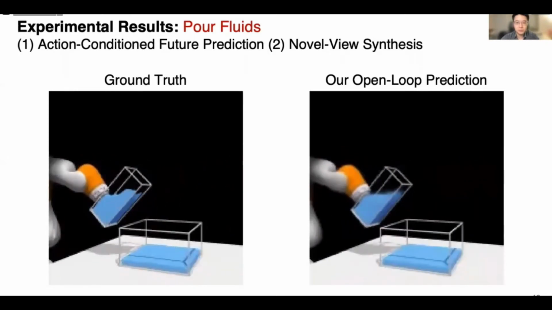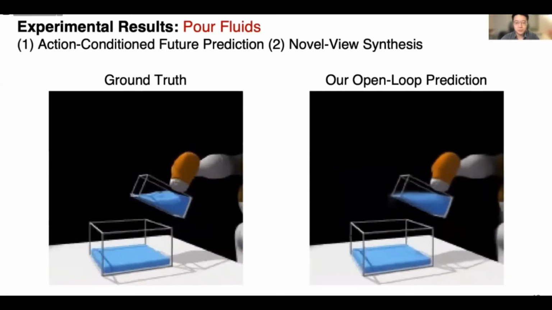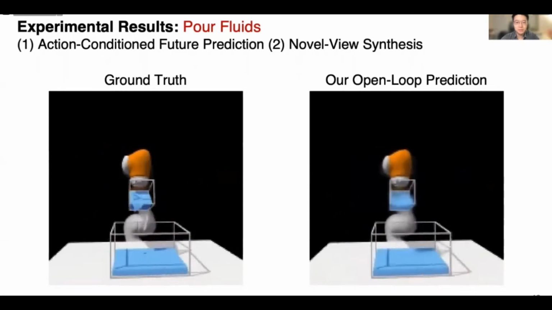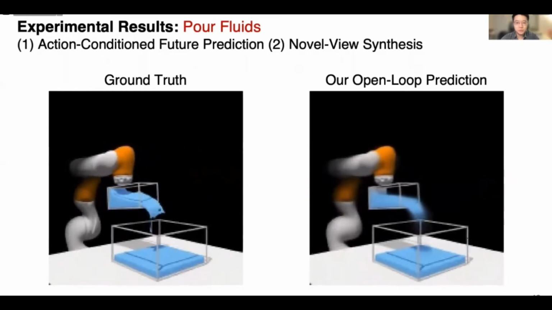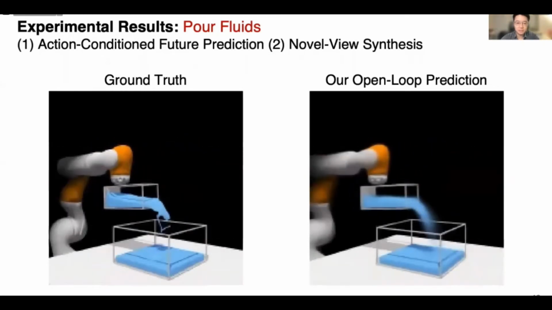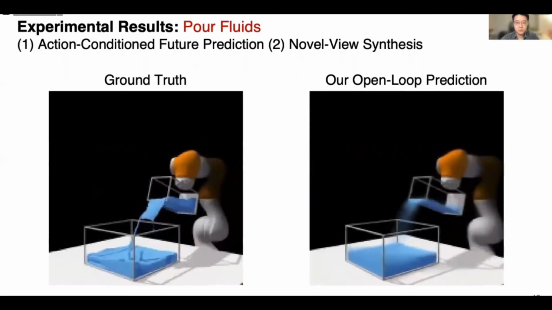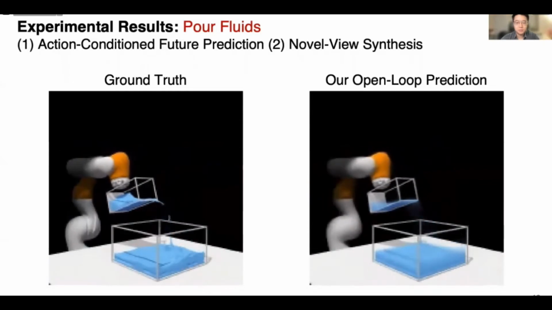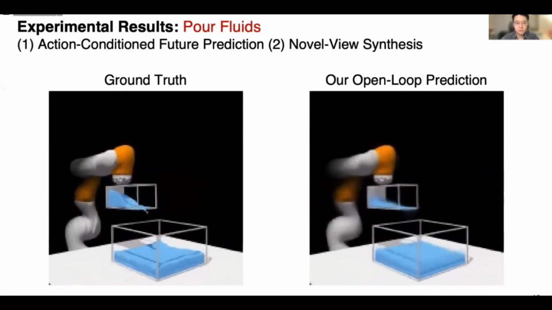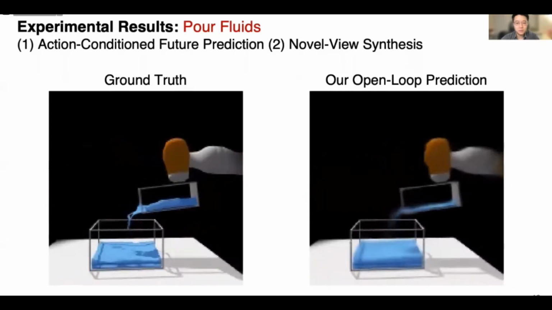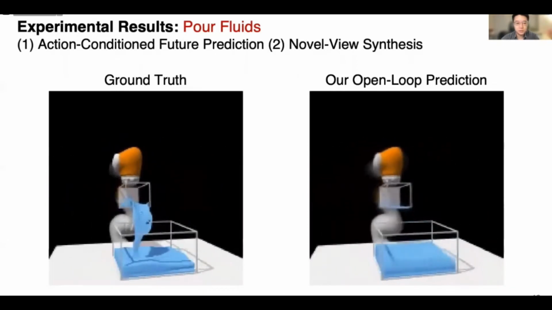The left is the ground truth, and the right is our model's prediction over 200 time steps. The inputs to our model are the initial visual observations and the subsequent action sequence. The model predicts the future and renders the image from a query viewpoint. Our model makes reasonable predictions, but deviates from the ground truth when going too far into the future. Still, the model can be useful for planning and control when used in a closed loop.